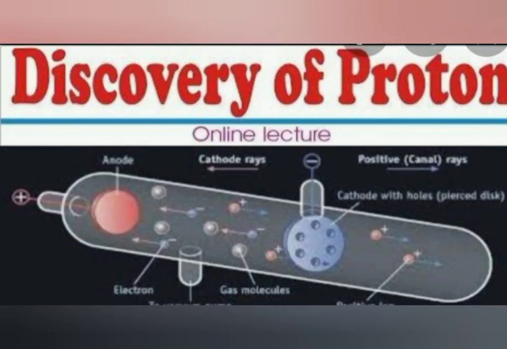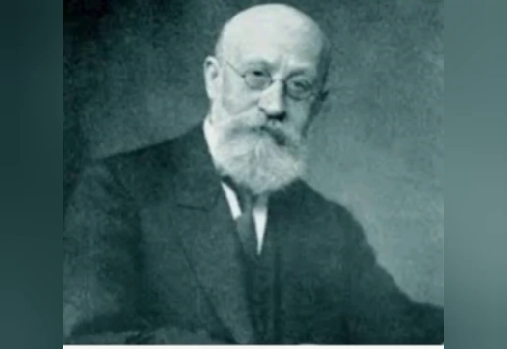Good morning, children. In continuation of chapter Atomic Structure, today we will discuss the discovery of the proton. Children, you know that atoms are electrically neutral. Therefore, if atoms contain negatively charged particles, electrons, they must contain positively charged particles. The search for those positively charged particles led to some experiments by the German scientist Goldstein.